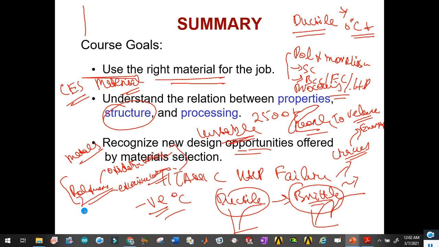Similarly, we will see where we will need very high temperature. For example, in case of spaceships, you will see the material will be very porous. Why will it be porous? So that it cannot be heated up so much, and the porous material will be 90% pores, and the remaining 10% will be silica and other materials, alloys. So this is how the different thermal properties are also controlled.